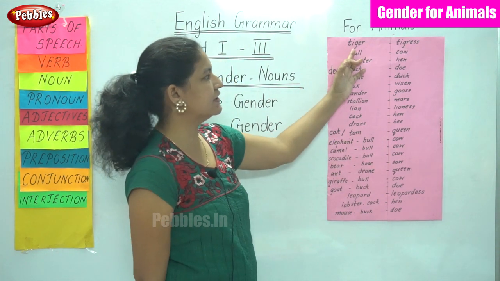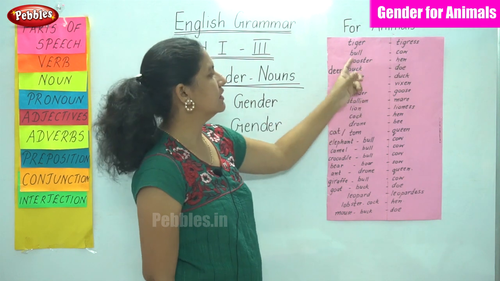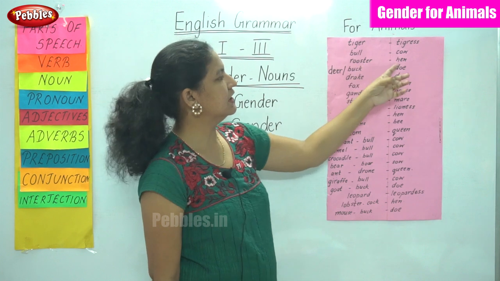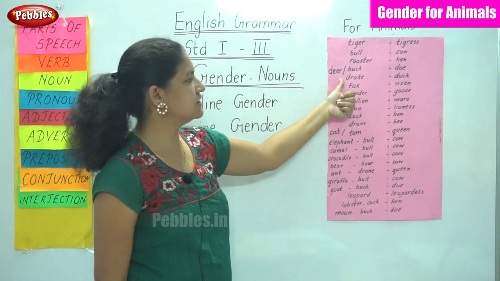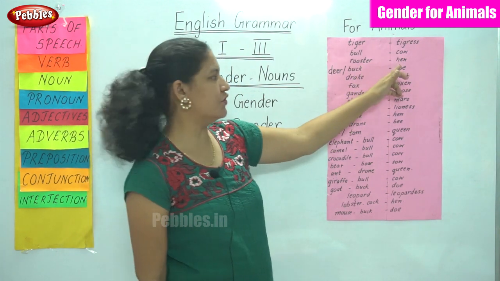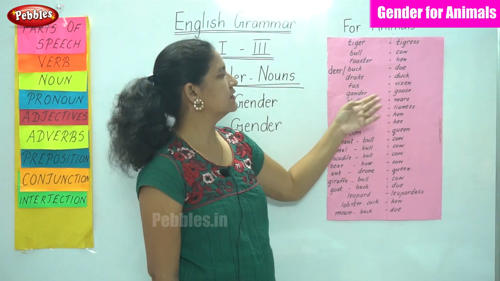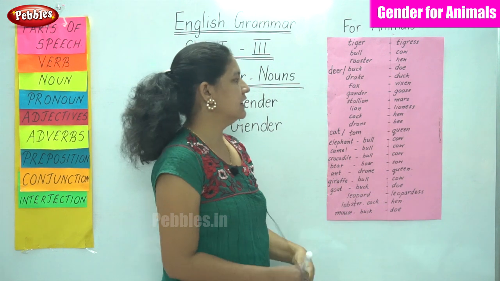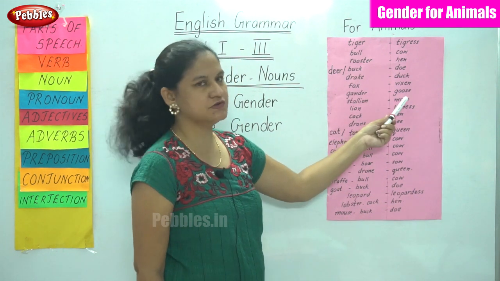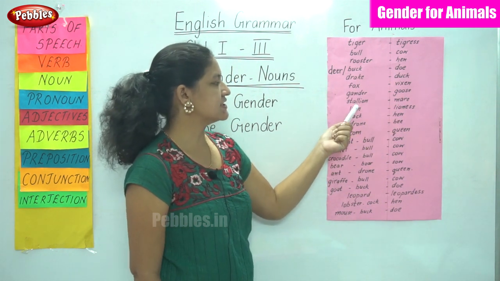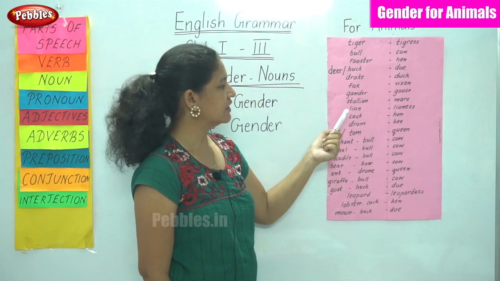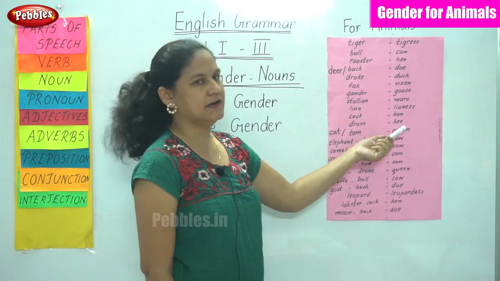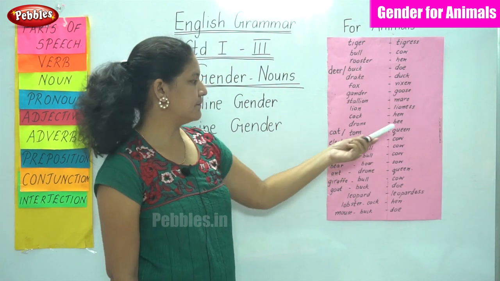So we have tiger, tigress, bull, cow, rooster, hen. For a deer, it is buck and doe, drake, duck, fox, vixen, gander, goose. For a horse, stallion, mare, lion, lioness, cock, hen, drone, bee.